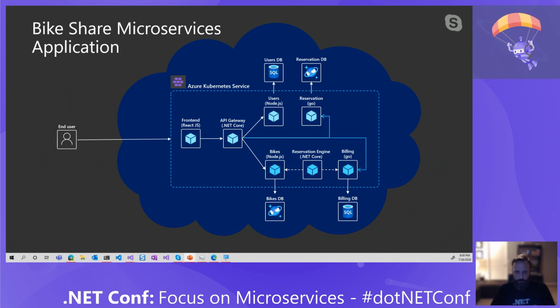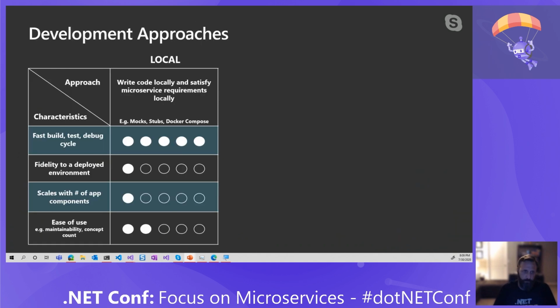So as our teams were discussing with customers on what's the best way for doing this, we started to look deeper into better ways of focusing developers on doing just that particular task. Now, one of the ways we looked at this was from a development approaches perspective. Now, I could just write my code locally.